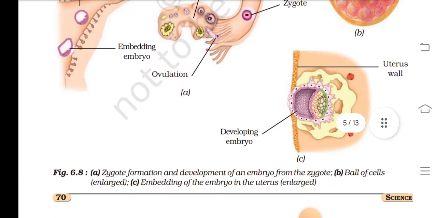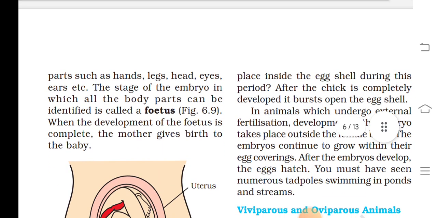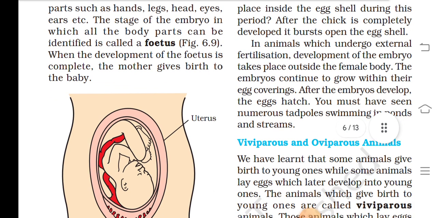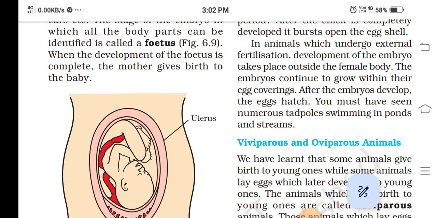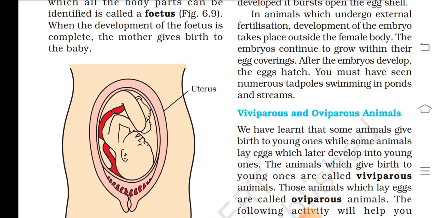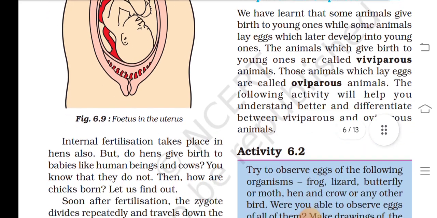The embryo continues to develop in the uterus and gradually develops body parts such as hands, legs, head, eyes and ears. The stage of the embryo in which all of the body parts can be identified is called the fetus. When the development of the fetus is complete, the mother gives birth to the baby.